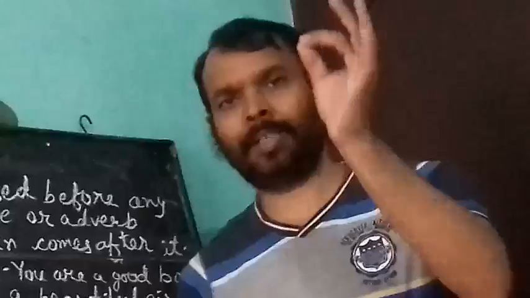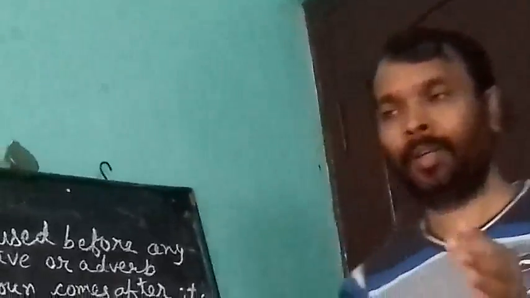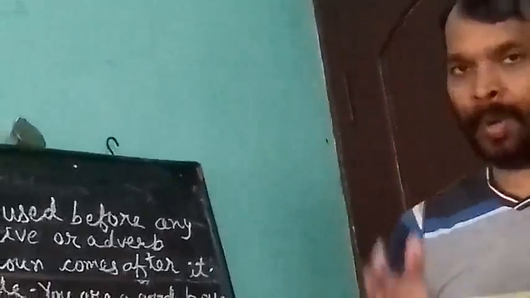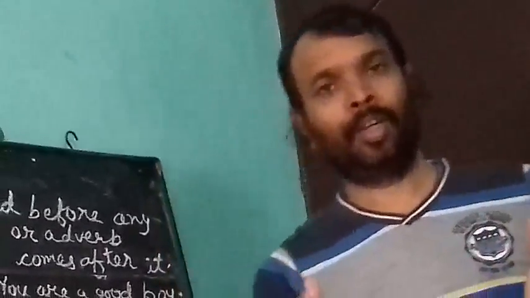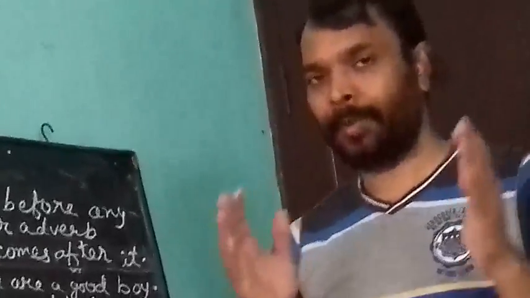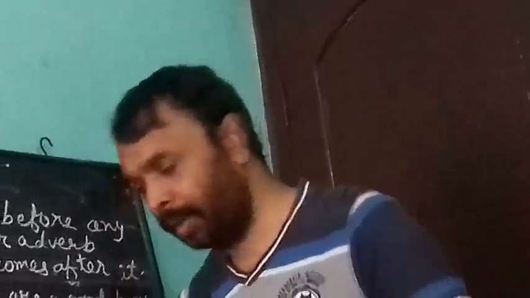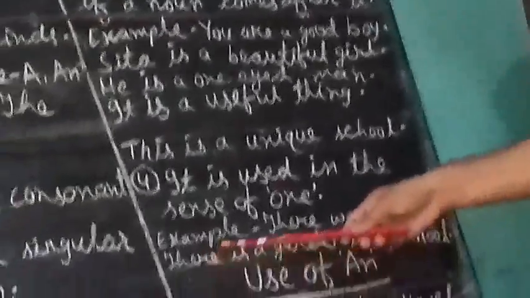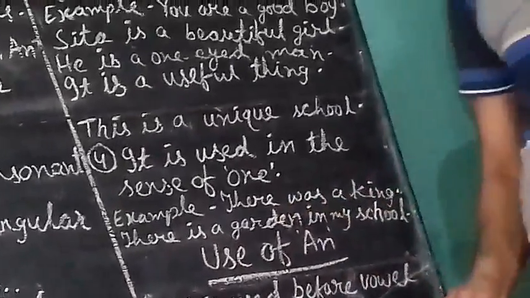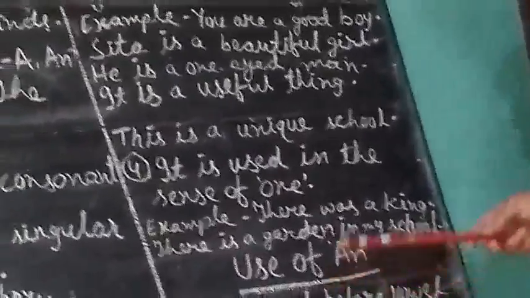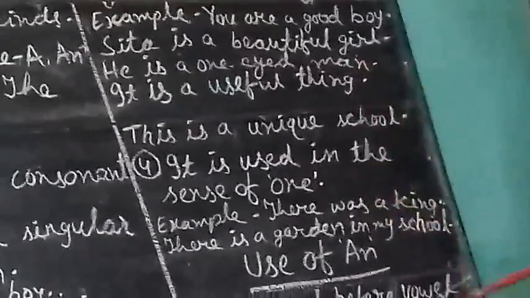A also gives the sense of one. So where you have to write one, in that condition also you can use a, or sometimes a is used as one. Like example, there was a king. There was a king means there was one king. For one, a has been used here.